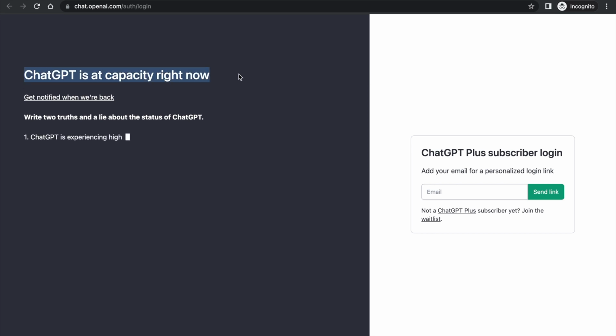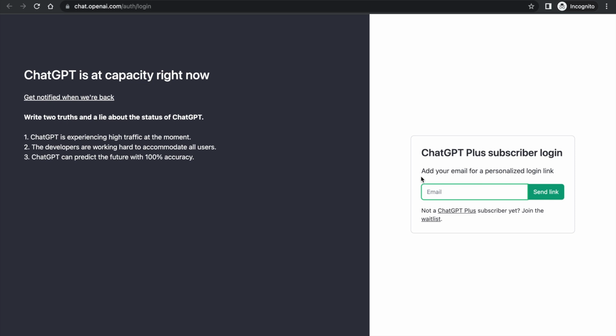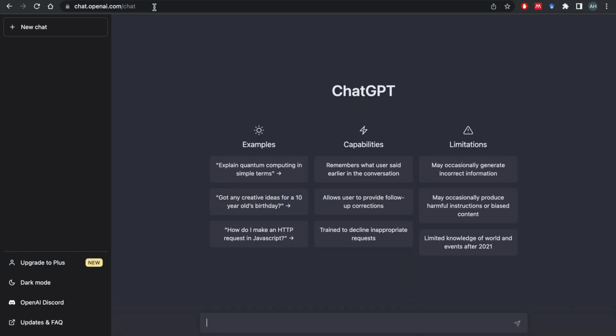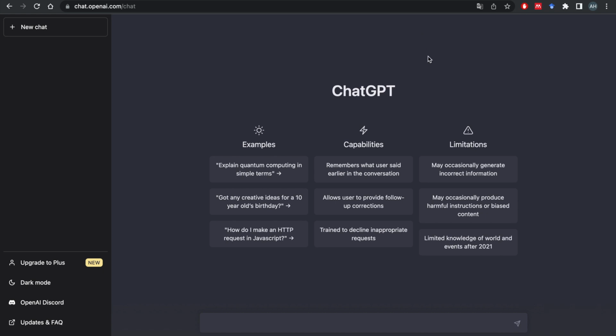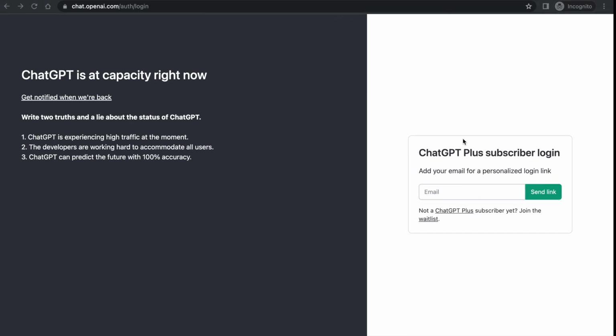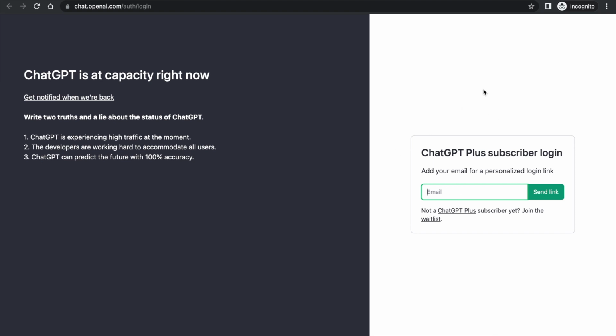Okay, let's see. So right now it's telling us that ChatGPT is at capacity because they've been so popular. So you can write your email here and they'll get back to you and you can sign up later. But even though they show this page to you that you haven't signed up, since I have signed up already, you see it takes me directly to this page. So it's ready for me because they're prioritizing their existing clients. They try to give service to those who have already signed up. But if you write your email here, they get back to you and you can sign up as well.